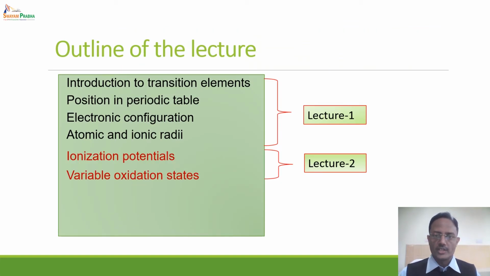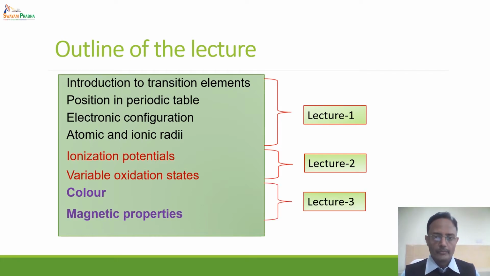In the previous lectures, we have discussed various properties of the 3D series elements like position in the periodic table, electronic configuration, atomic and ionic radii, ionization potentials, variable oxidation states, and so on. In this particular lecture, we will be discussing the colors of the compounds and ions of 3D series elements and their magnetic properties.